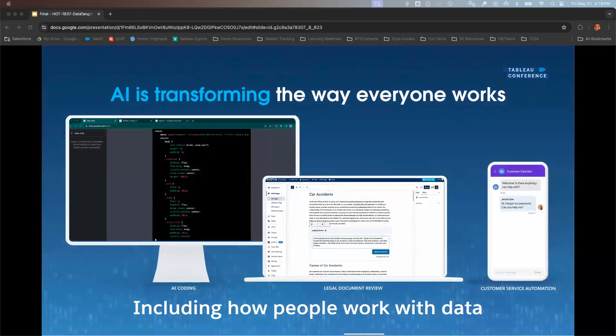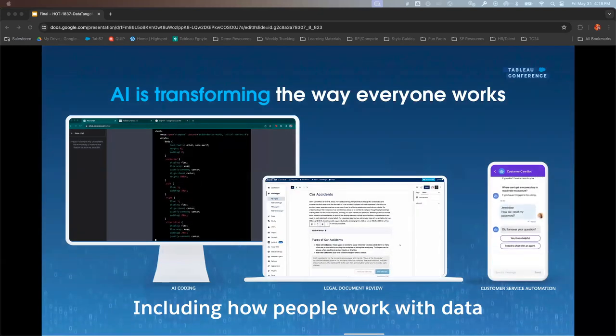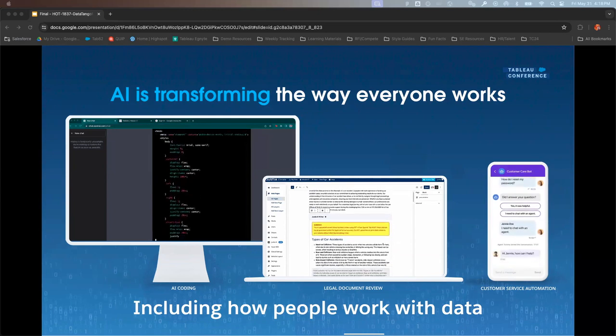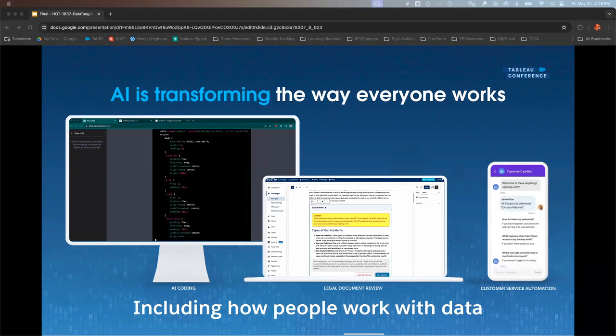And ultimately, it's also kind of scary because it's actually going to transform the way that everyone works. It's going to be in the flow of work. It's going to be contextualized with data from anywhere you could possibly think of. And it's ultimately going to empower people to do their jobs more efficiently.